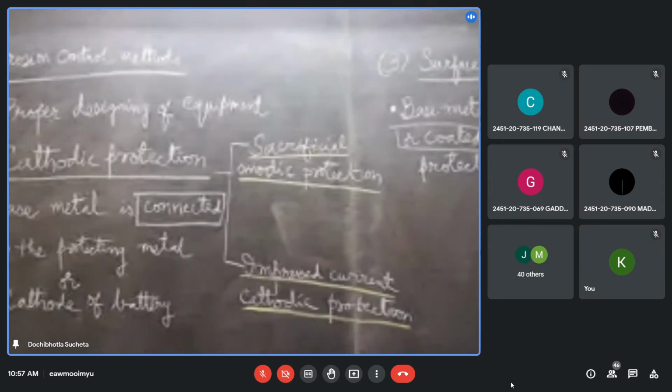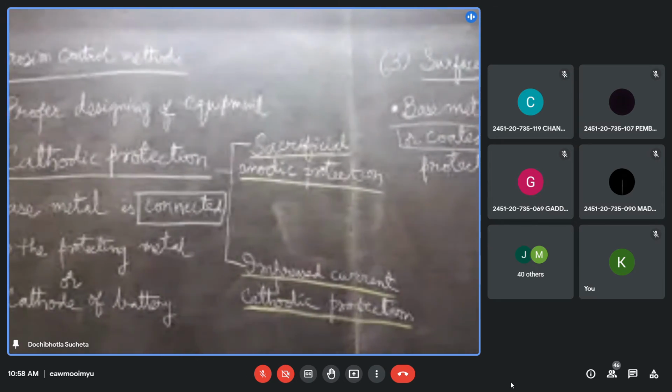The base metal is connected to the anodic metal.